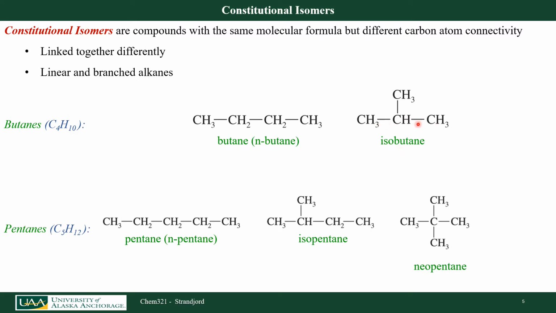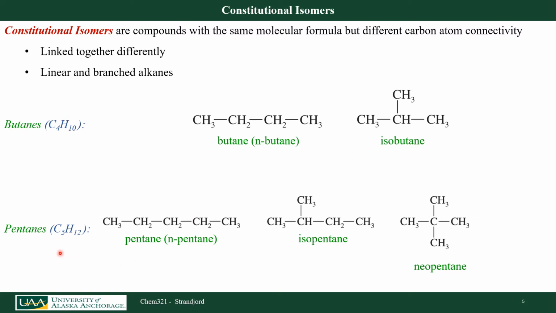In this case, I'm looking at this branch-like structure here. This has a common name of isobutane. So there are 2 different butanes that I could draw with the same molecular formula. Those 2 are constitutional isomers of each other: same molecular formula, just connected differently.